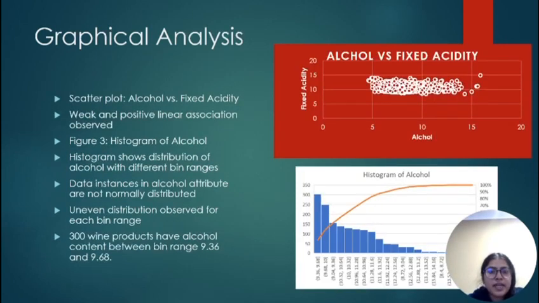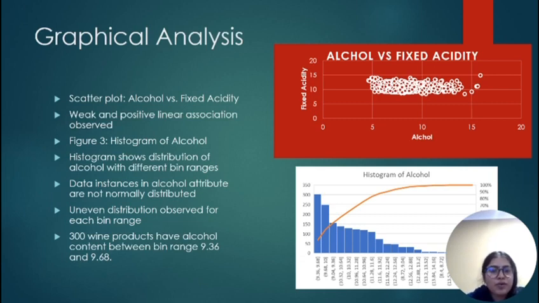And as I discuss the scatter plot, this scatter plot shows the relationship between alcohol and fixed acidity. This scatter plot indicates that as the alcohol content increases, there is a slight tendency for the fixed acidity to increase as well.